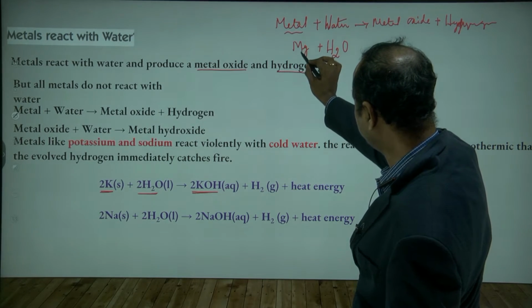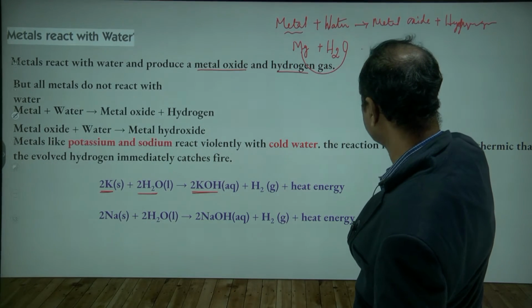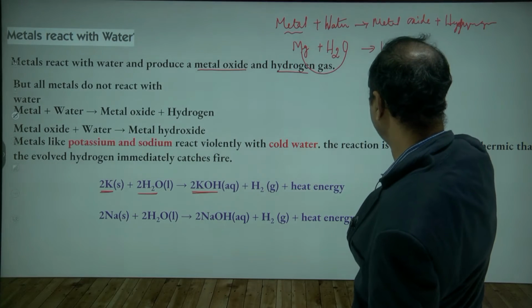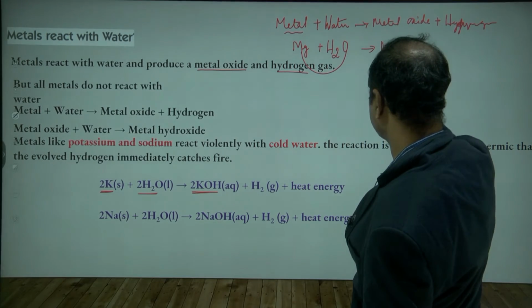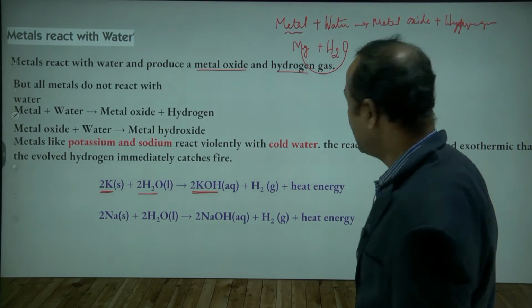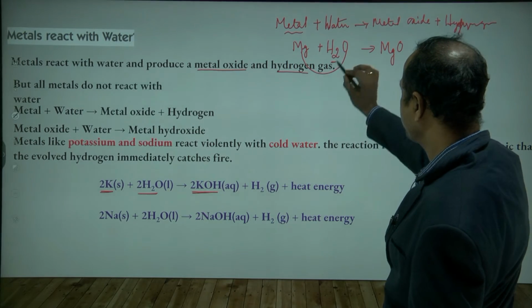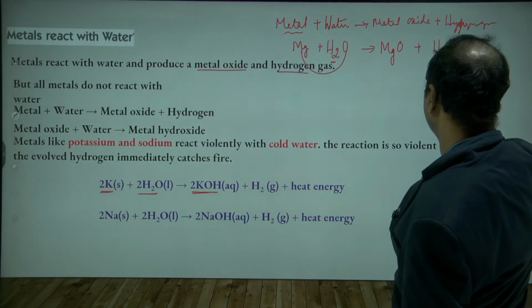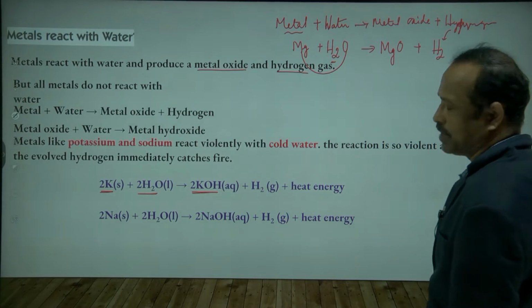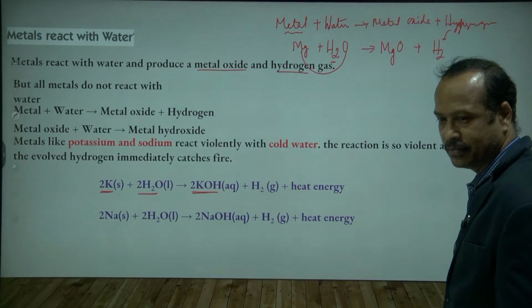Magnesium reacts with the oxygen to form MgO, magnesium oxide. What is left here? H2, hydrogen gas is liberated. Is this clear?